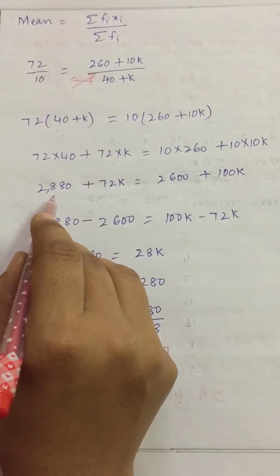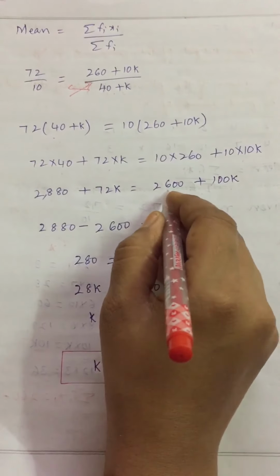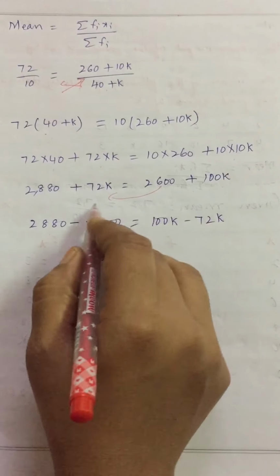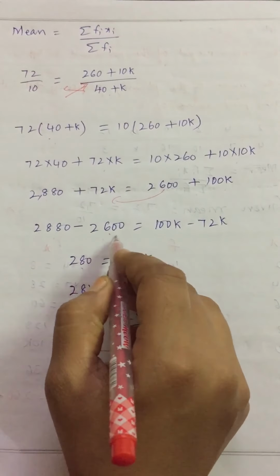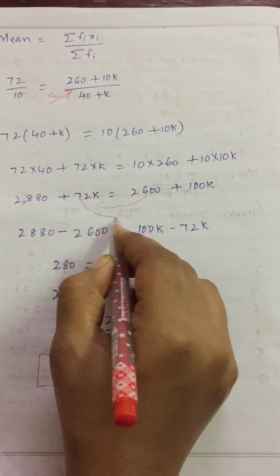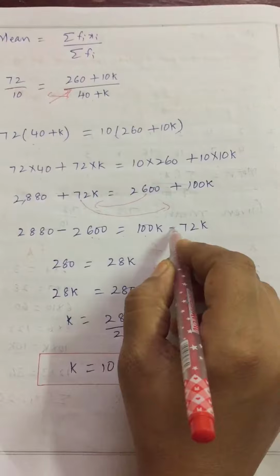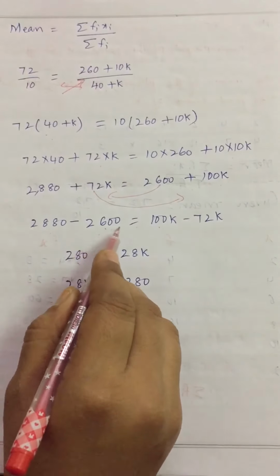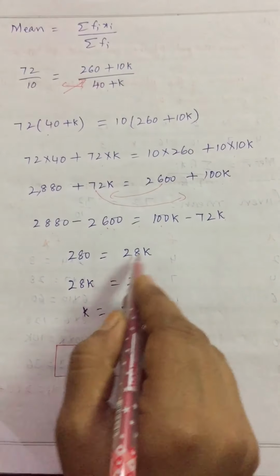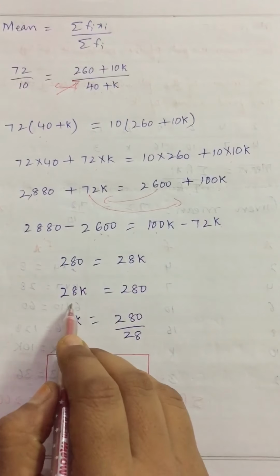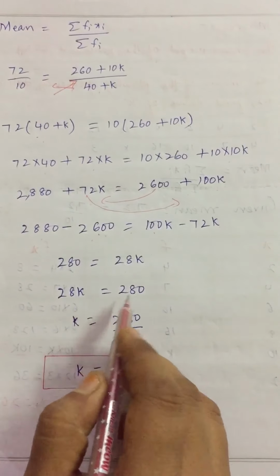This 2880 I am keeping this side only. This 2600 I am bringing this side, so minus 2600, that is equal to this 100k I am keeping this side only. This 72k I am sending to the other side, that becomes minus 72k. So 2880 minus 2600 is 280, that is equal to 100 minus 72, which is 28. Clear children?